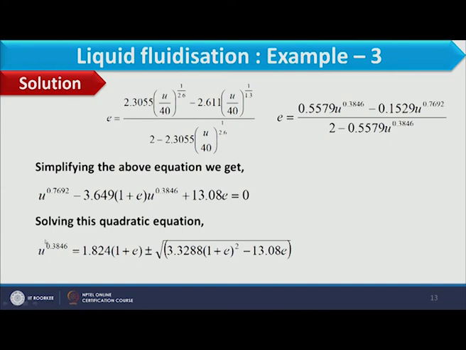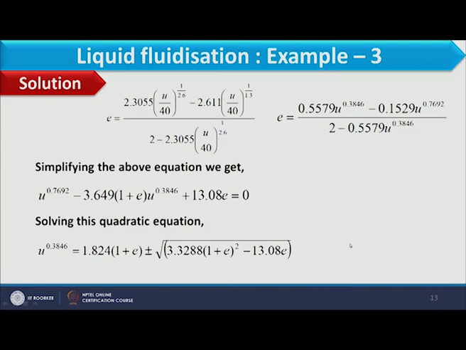Once we solve this quadratic equation, we get U power 0.3846 equal to 1.824 (1 plus E) and this expression. Here you see both plus and minus components are available because this is a quadratic equation. So what is the correct expression of U and E?